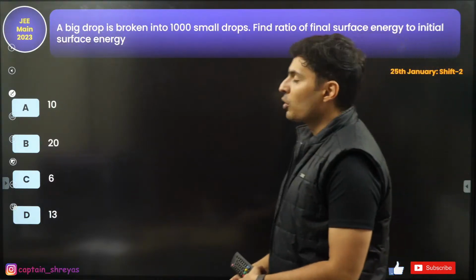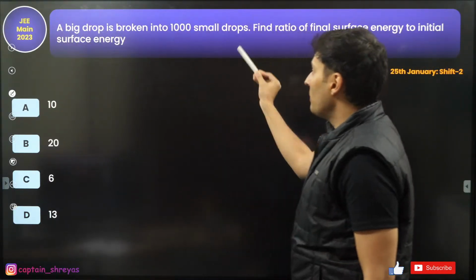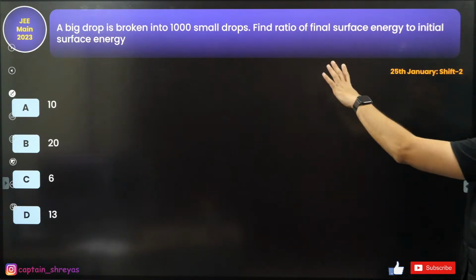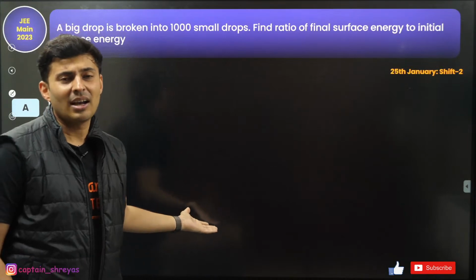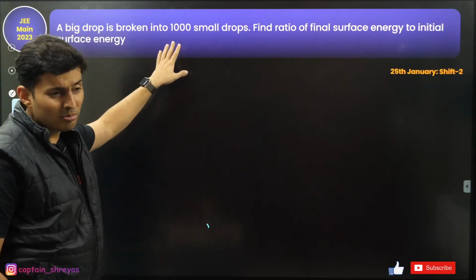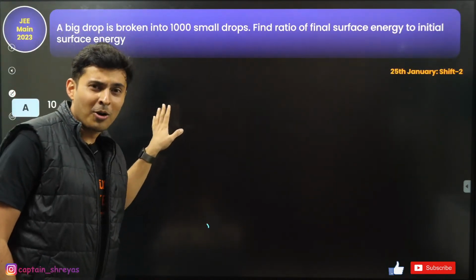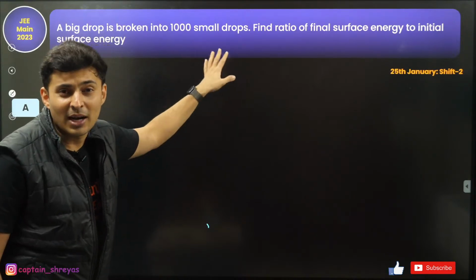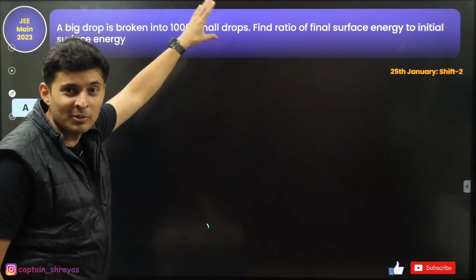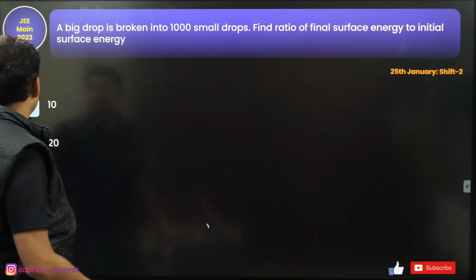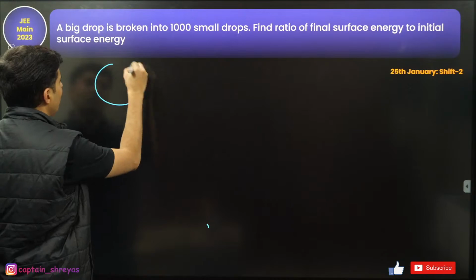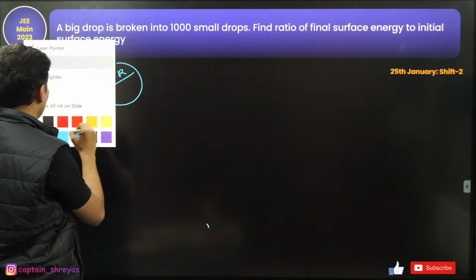A big drop is broken into 1,000 small drops. This question we did so many times in the class. For 1,000 drops, 729 drops, 125 drops, cubes. You usually will find cubes here because cube roots will come. So if you take one big drop of radius R and break it into small